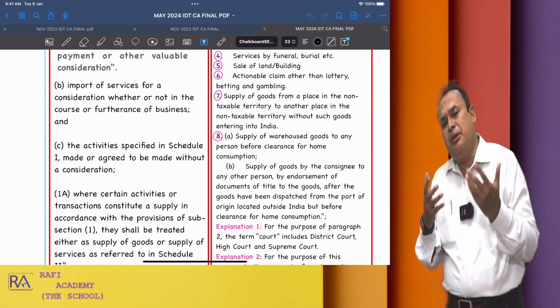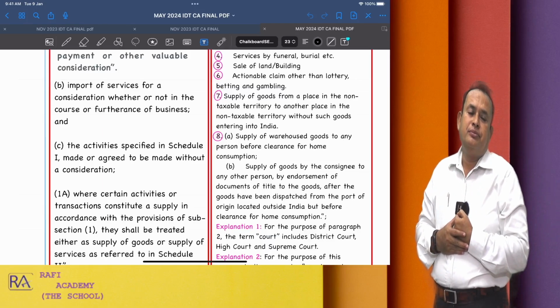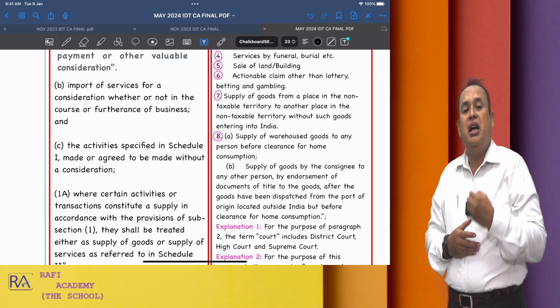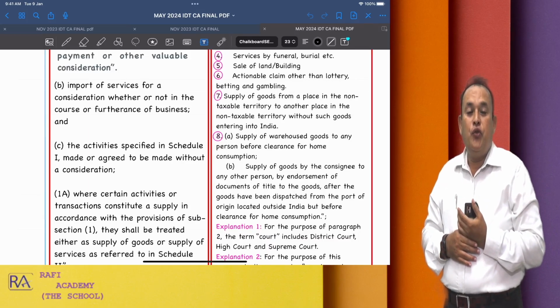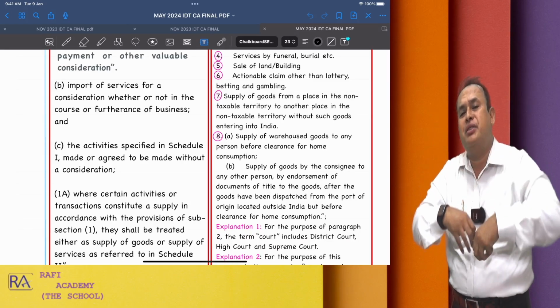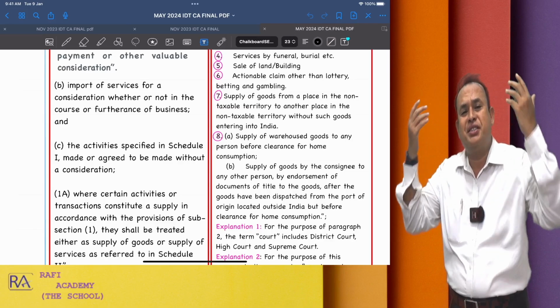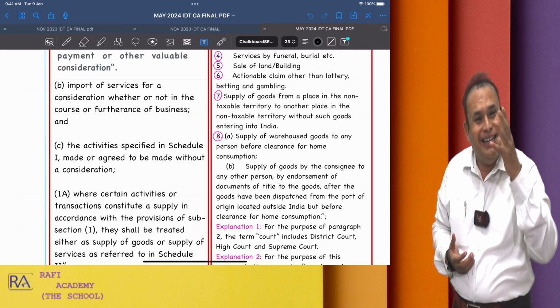Such Infosys Limited imports certain services from A Incorporation of USA: artificial intelligence services, worth 2 crores in Indian rupees.